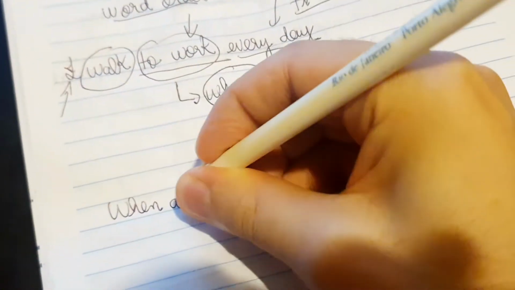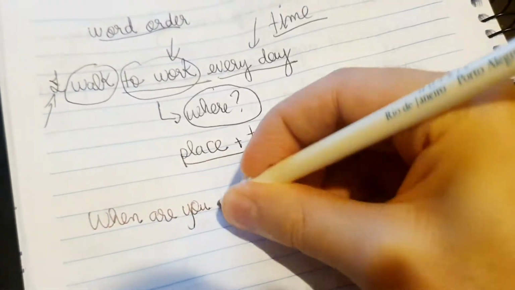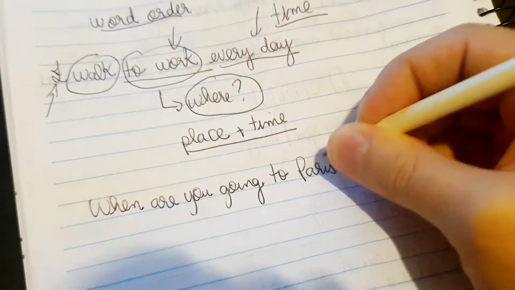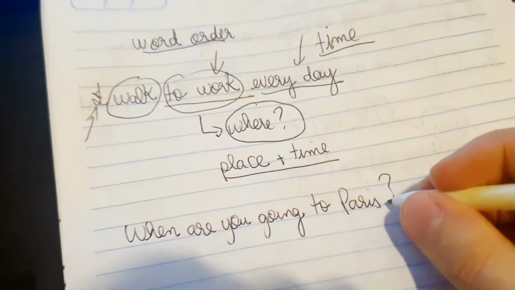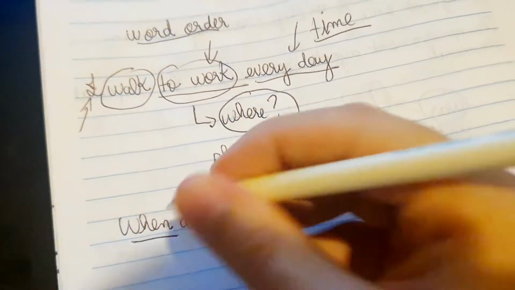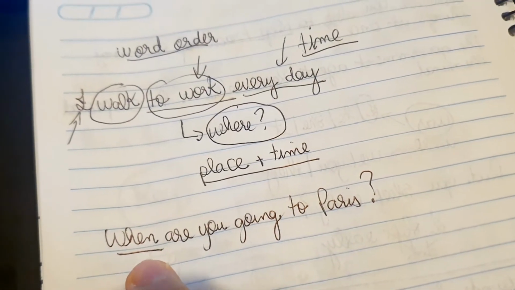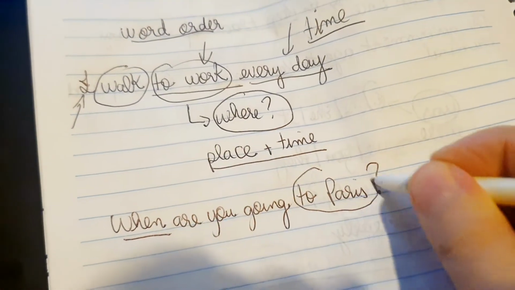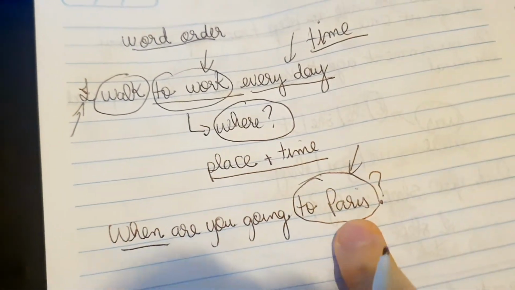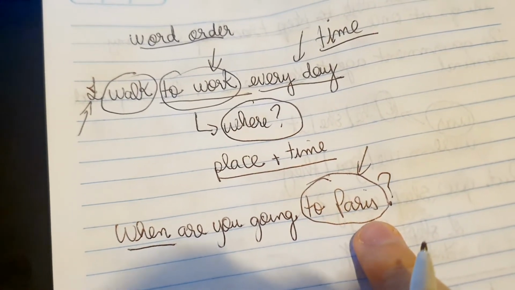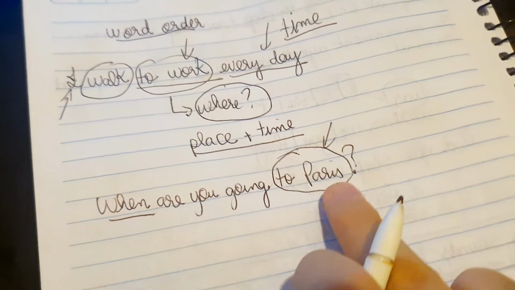When are you going to Paris? Here I have a question. When I'm going to ask about time here, and here in the question you can see that I already know where you are going. When are you going to Paris?